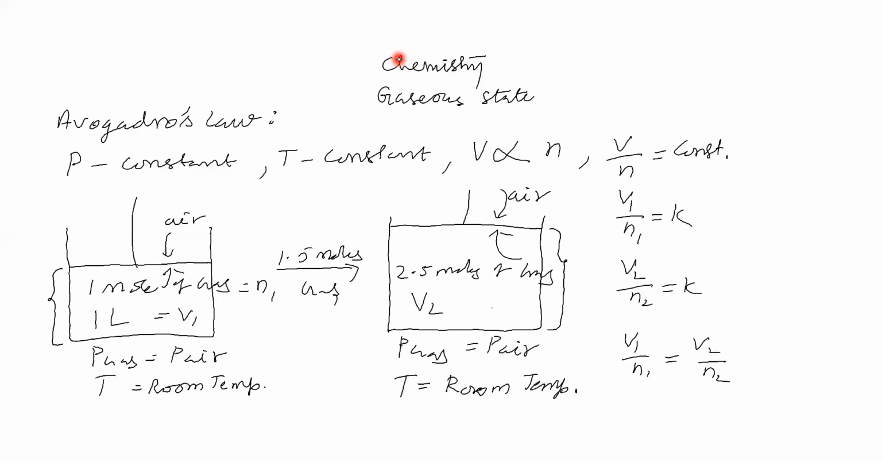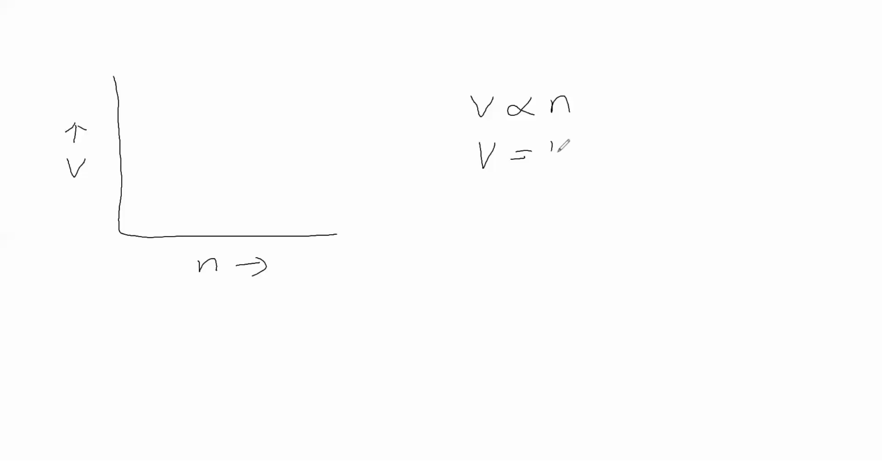Now we will see this graphically. We will take volume of gas on one axis and number of moles of gas on another axis. What is the formula we have taken from Avogadro's law? Volume of gas is directly proportional to number of moles of gas. So volume of gas is equal to some constant into number of moles of gas. Y is equal to mx. So on the y-axis we have taken volume of gas, and on the x-axis number of moles of gas.